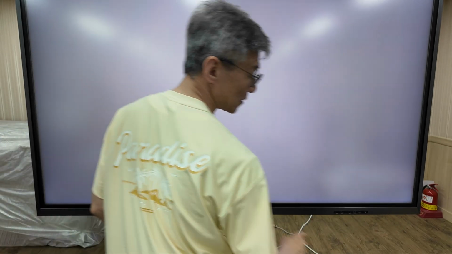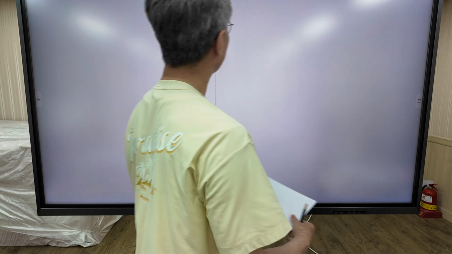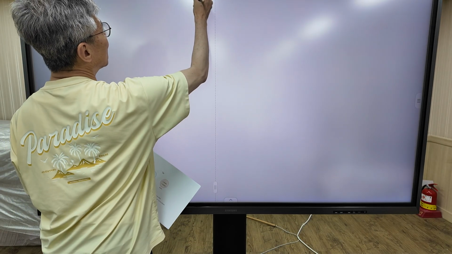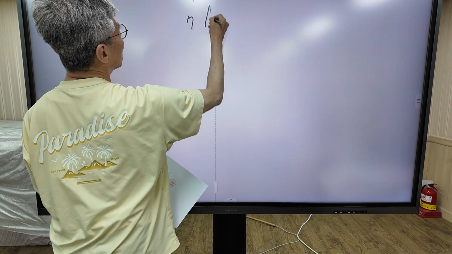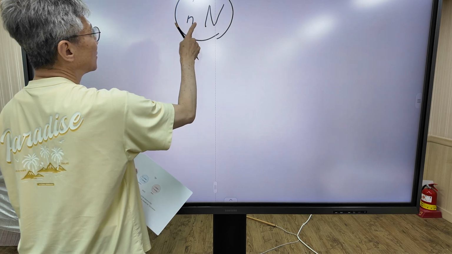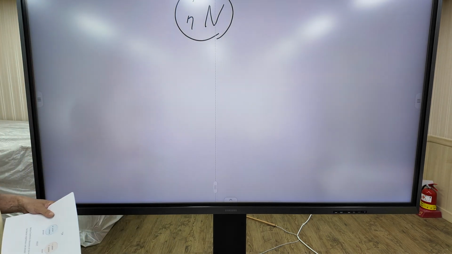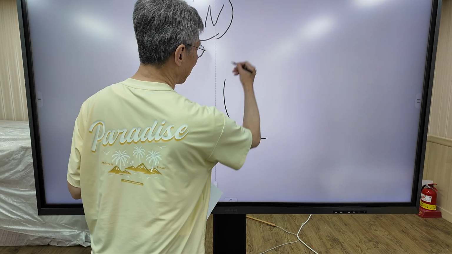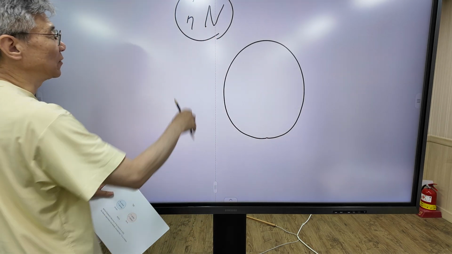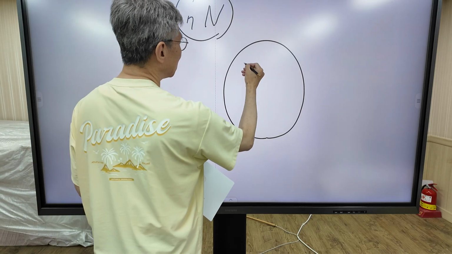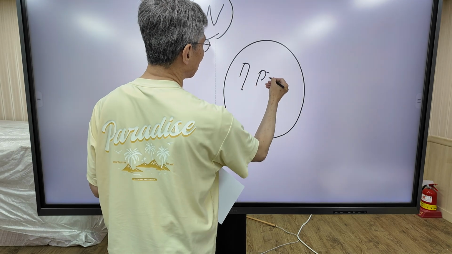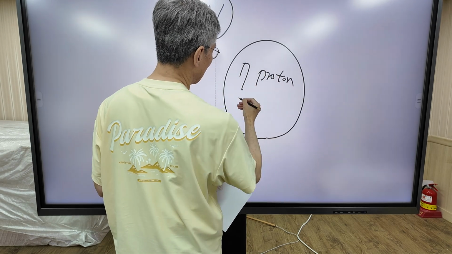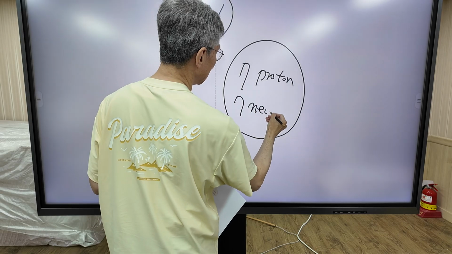Now for second session. This is a nitrogen-14 nucleus. As you know, the internal structure of nitrogen-14 nucleus is known. Inside the nitrogen-14 nucleus, we have 7 protons and 7 neutrons.